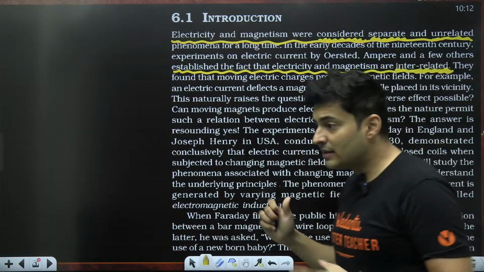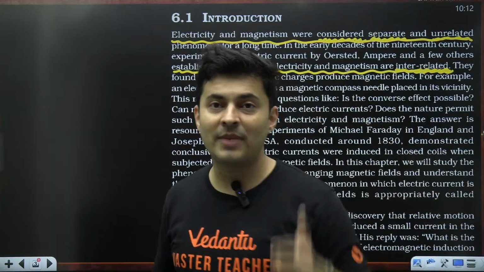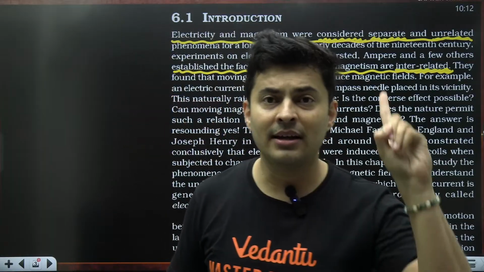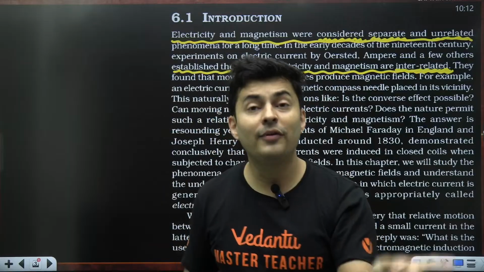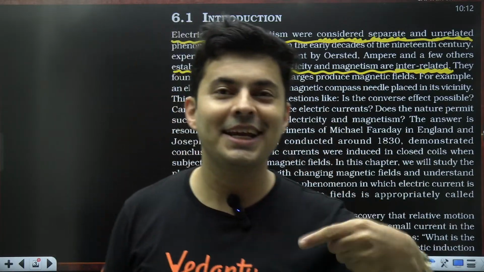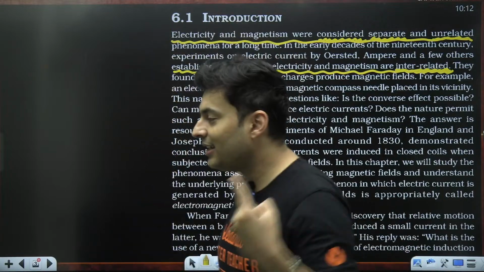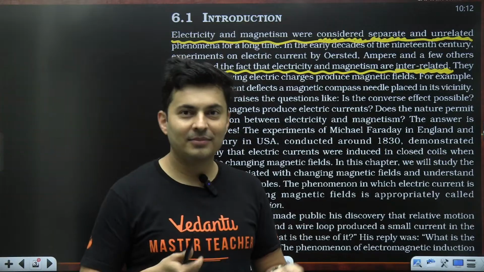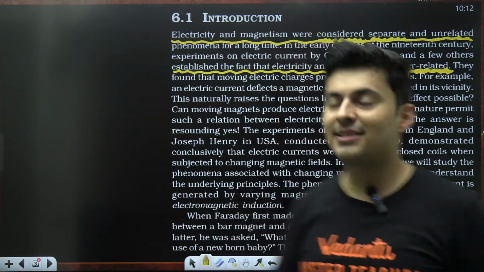Now, since electricity can produce a magnetic field, a current carrying coil can produce magnetism, and current carrying wires can affect magnetic needles, the reverse question: can magnetism create electricity? Can magnetic fields create electric fields? The answer is yes.